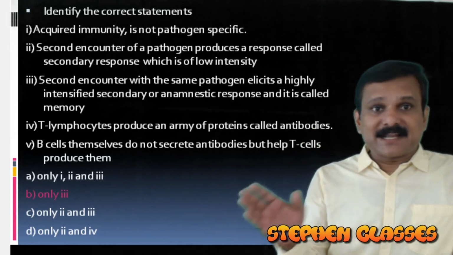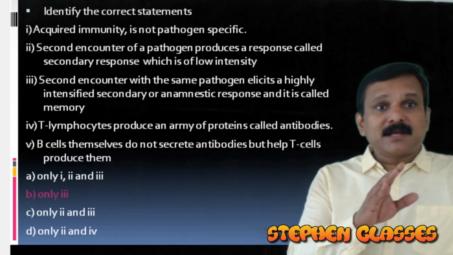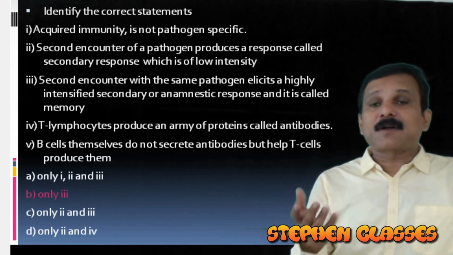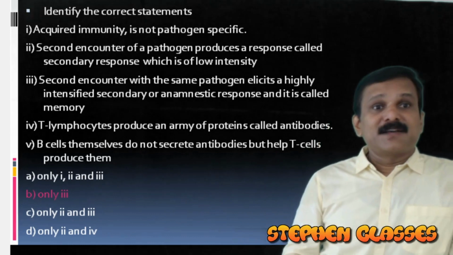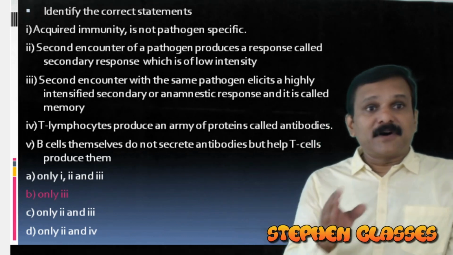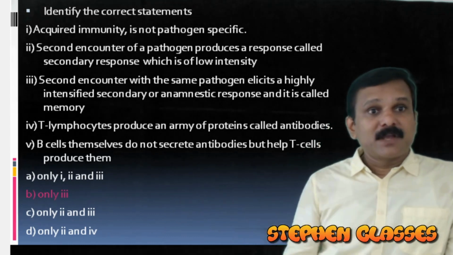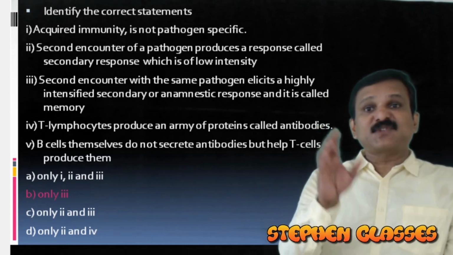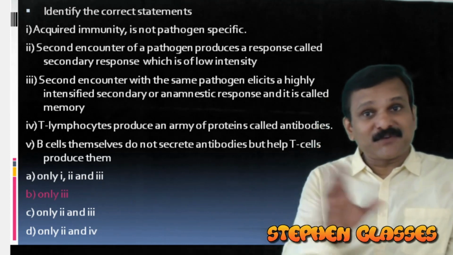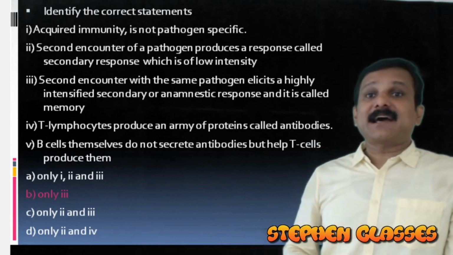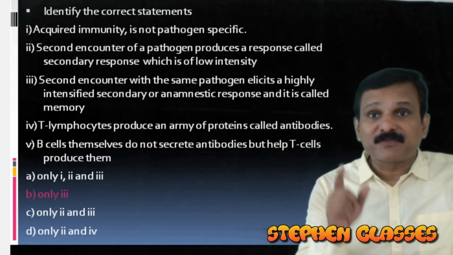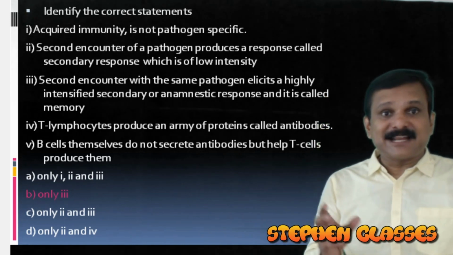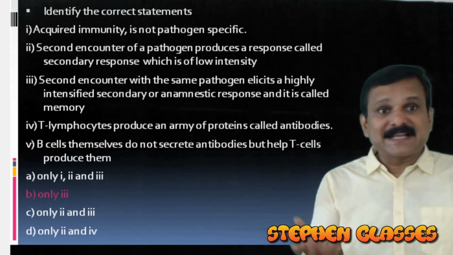Then 3rd one is correct, because a second encounter will produce a secondary immune response, and it is called memory. That is also true. So 3rd one is correct. What about the 4th one and 5th one? Why they are wrong? Because 4th one, it is actually the B lymphocytes which will produce antibodies. It is not T lymphocytes. B lymphocytes are responsible for production of antibodies. Then B cells themselves do not secrete antibodies but help T cells to produce them.